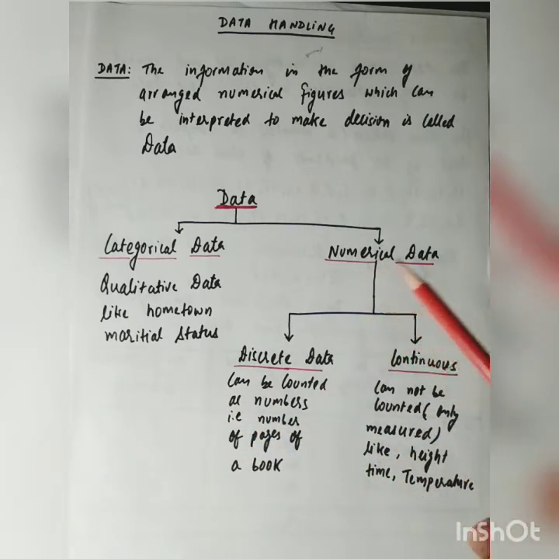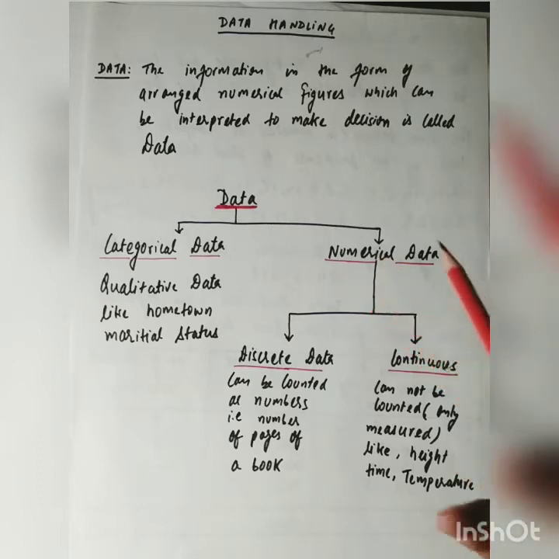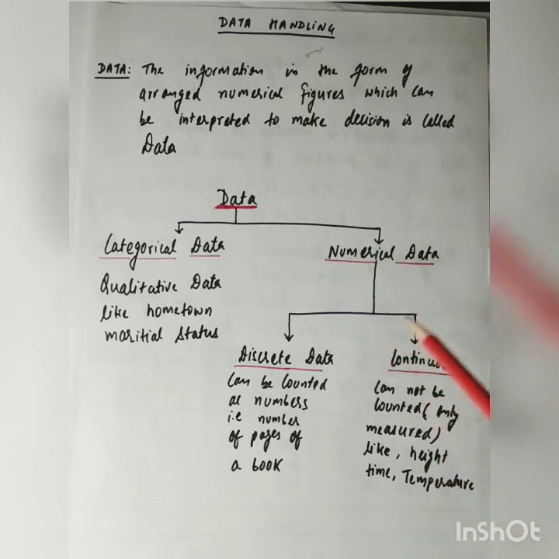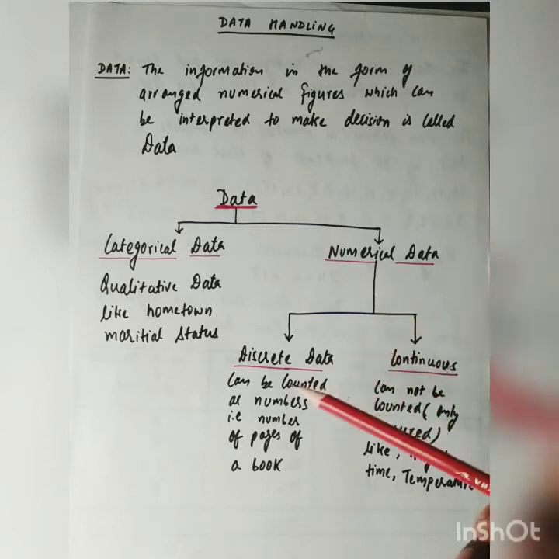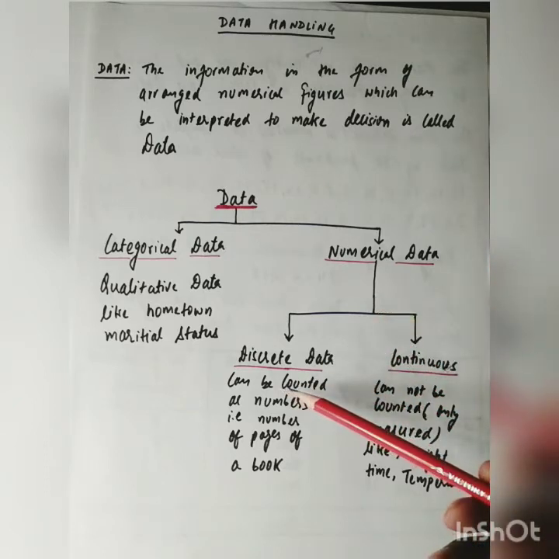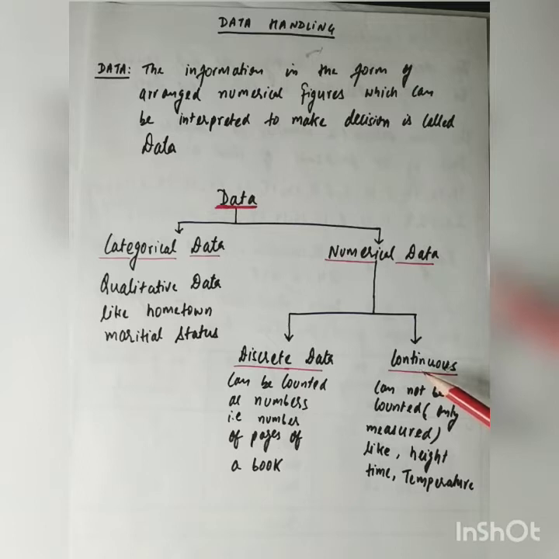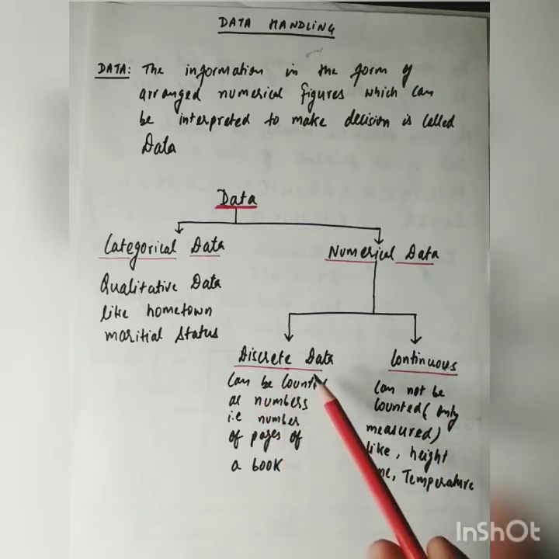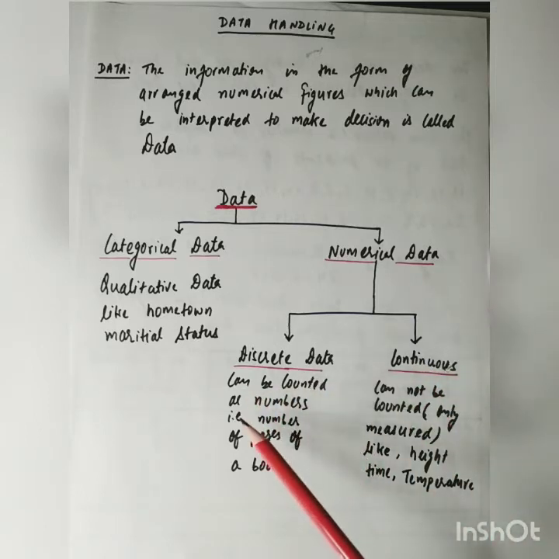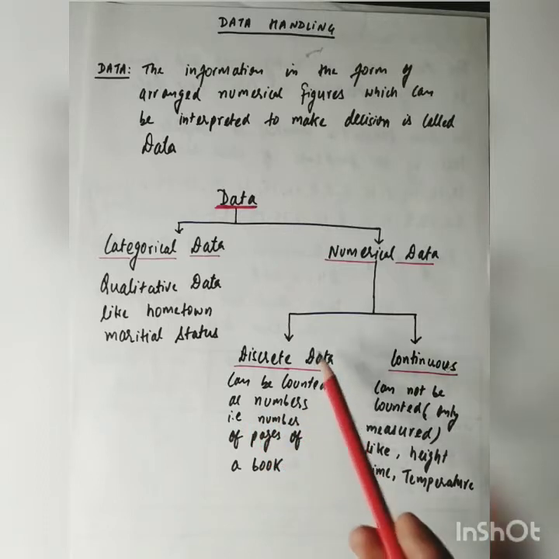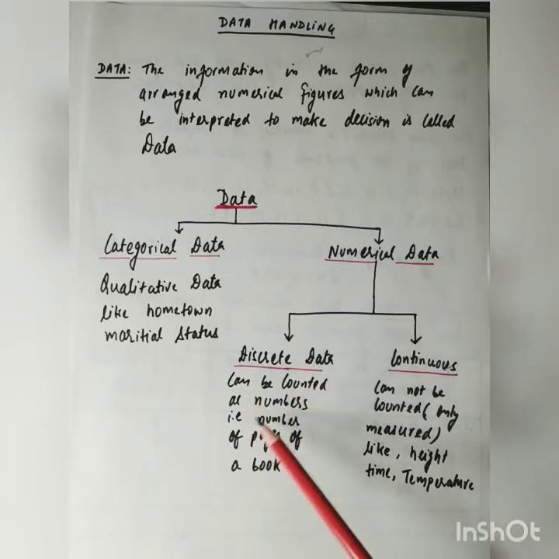Now coming to numerical data. Numerical data involves numbers. Numerical data further can be classified into discrete data and continuous data. Discrete data, that means data which can be counted. Discrete data can be counted as a number.